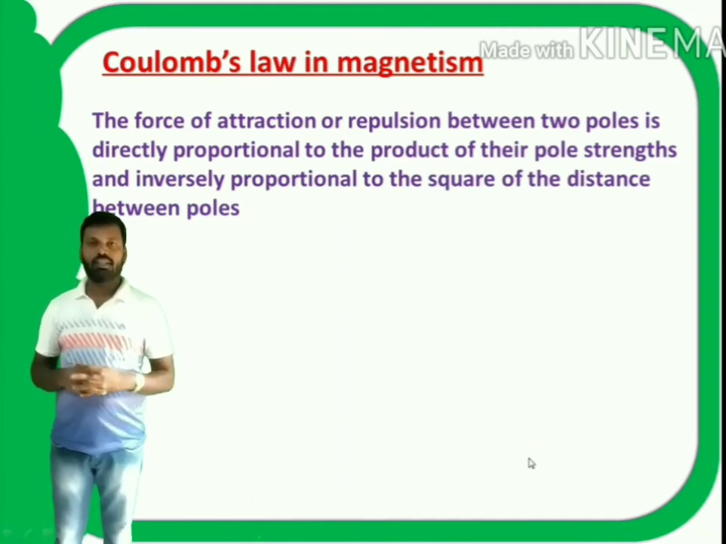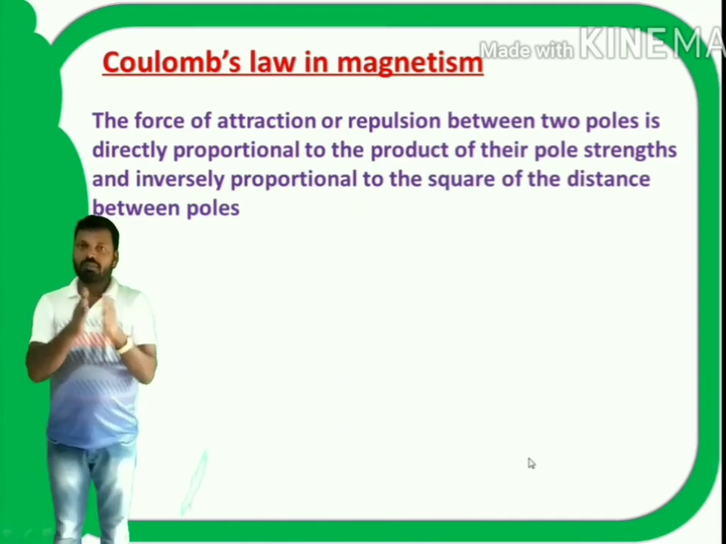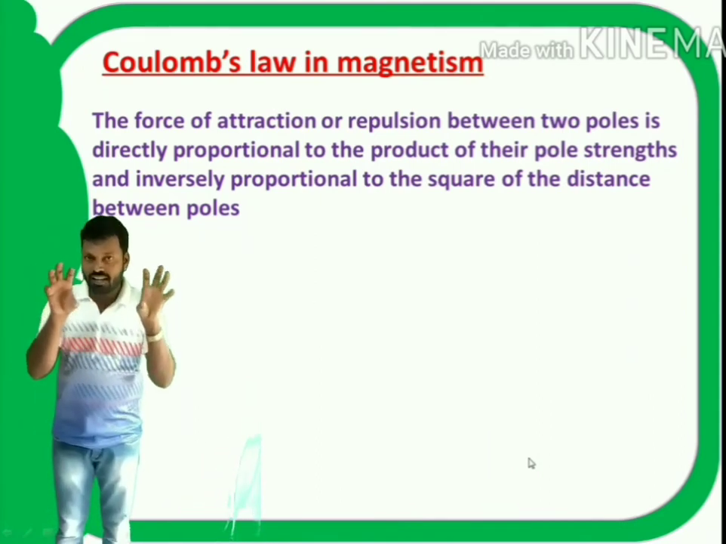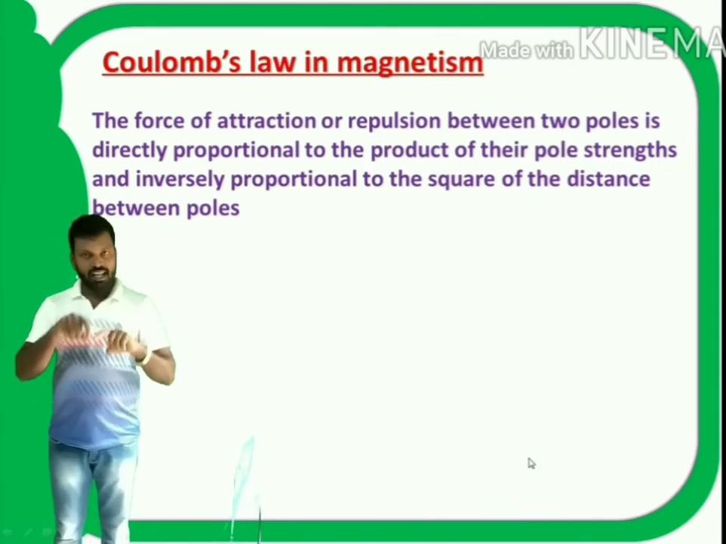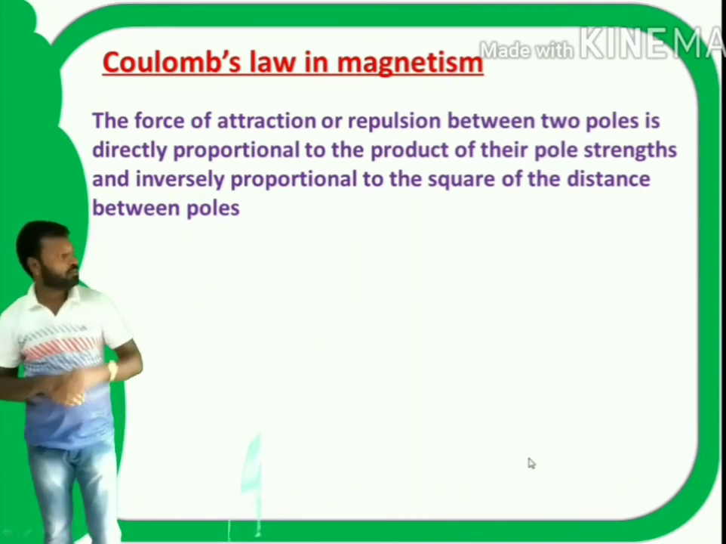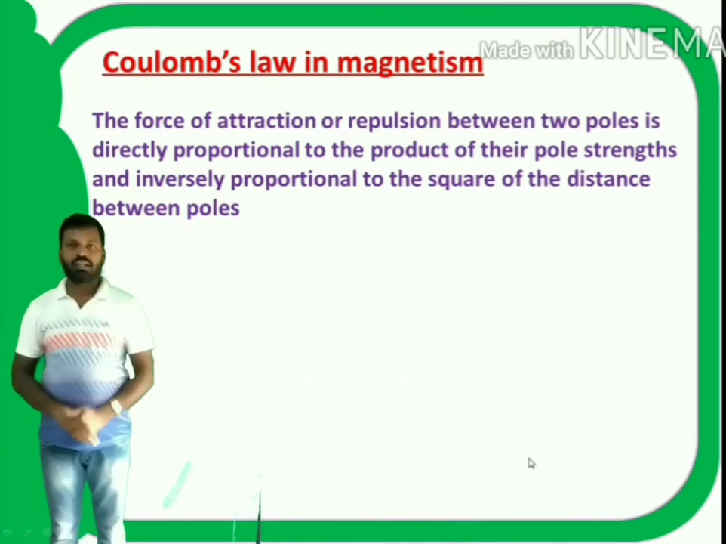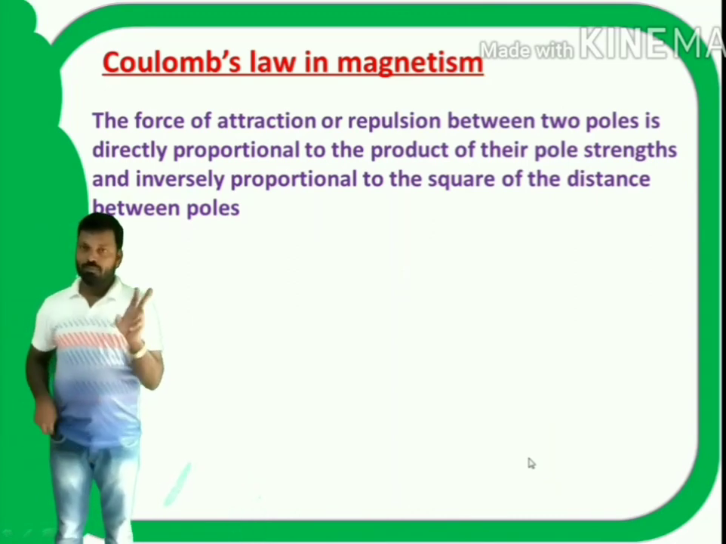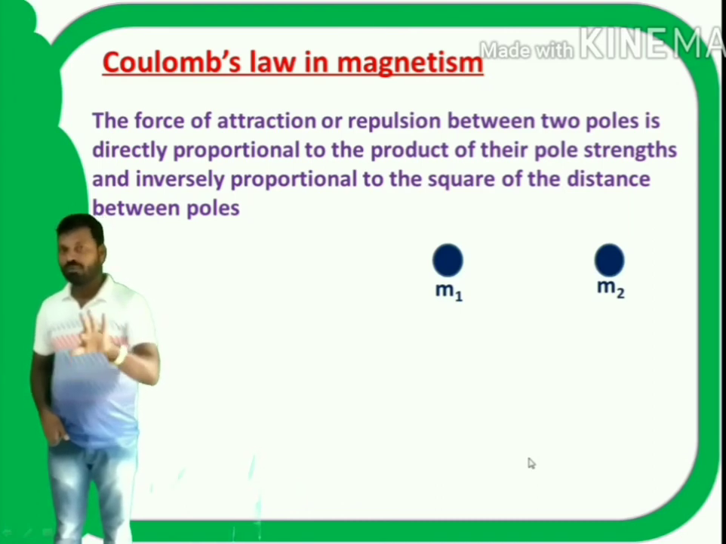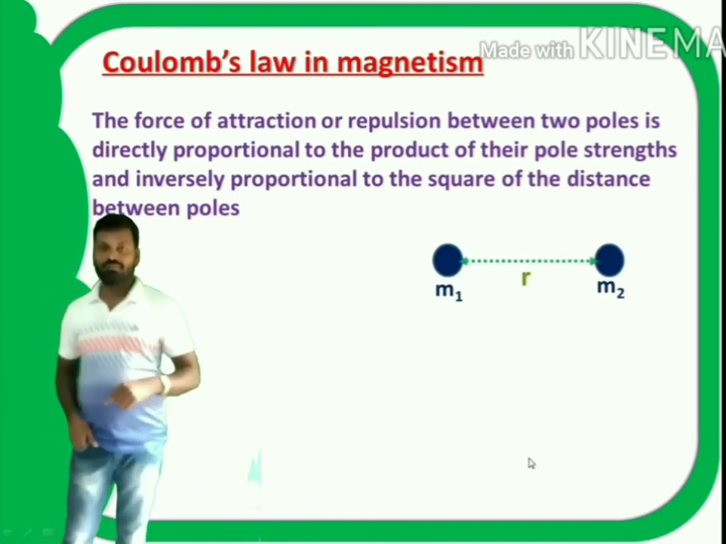According to Coulomb's law, the force of attraction or repulsion between the two poles is directly proportional to the product of their pole strengths and inversely proportional to the square of the distance between the poles. It is similar to that of charges. There, force is proportional to the product of charges. Here, force is proportional to the product of pole strengths.